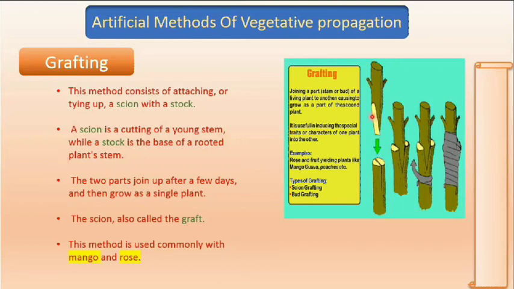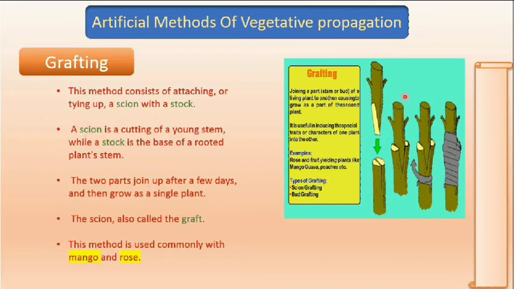We take the stems of both types of guava and place them like this, attach them like this and tie them up. After some time, a new plant grows which contains the characteristics of both the guava trees, sweetness as well as number of quantities of guava. So this is the method of attaching two types of stems, scion and stalk.